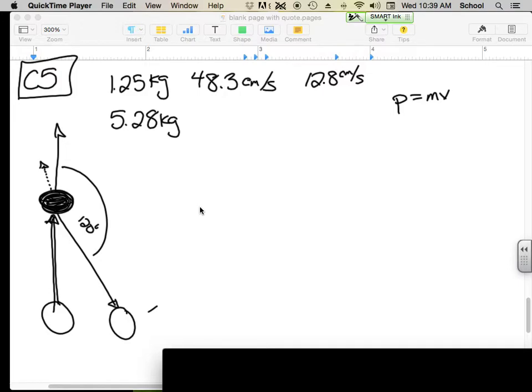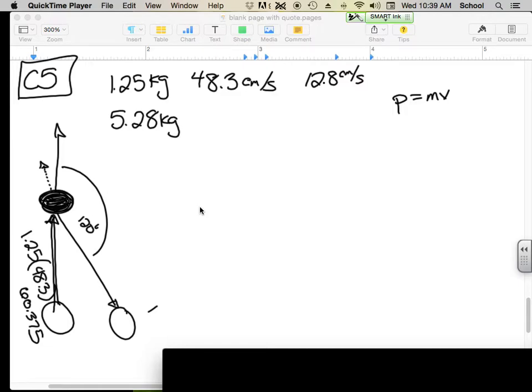So initially, again, what is the initial momentum? Well, the 1.25 is traveling at 48.3. So this will be centinewton seconds, which will be a weird unit, but we can deal with that. So here we're going to get 60.375. And that's how much we have before the collision. So after the collision, we should still have that.